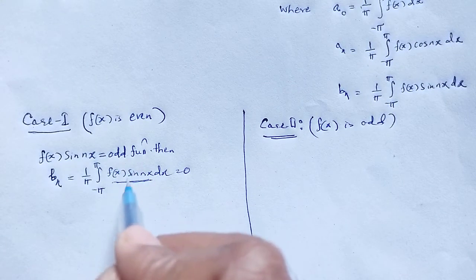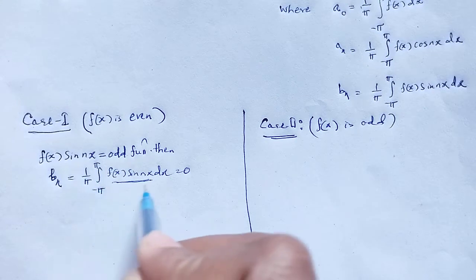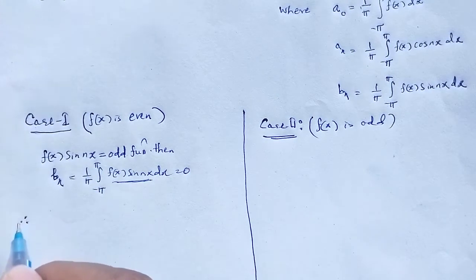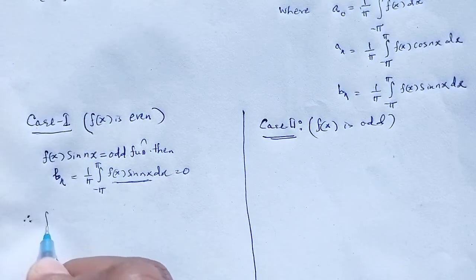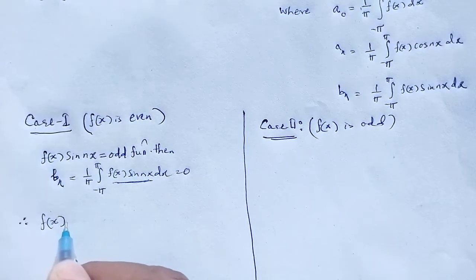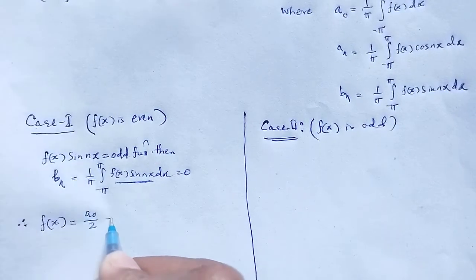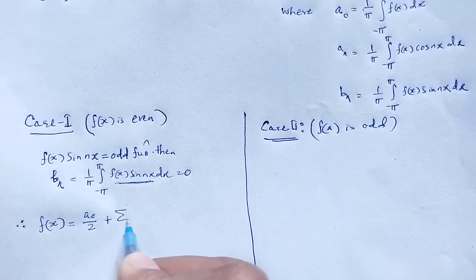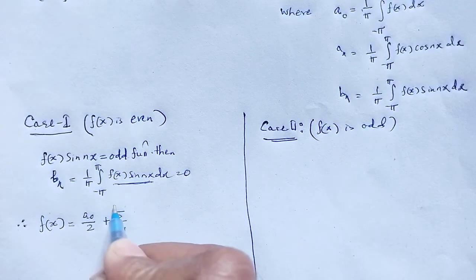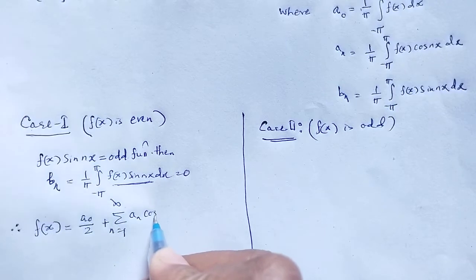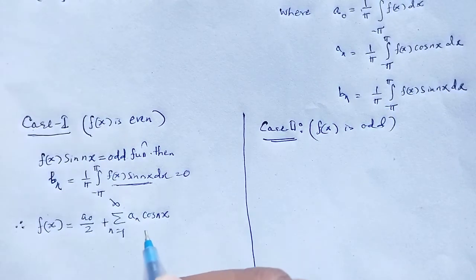Integration of an odd function from minus pi to pi results in 0. Therefore, the expansion of the Fourier series f of x now becomes a naught by 2 plus summation over n is equal to 1 to infinity a n cos nx.